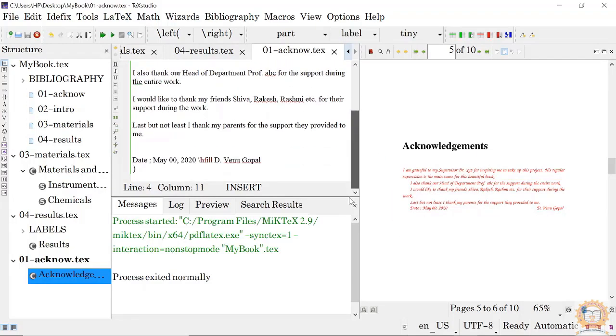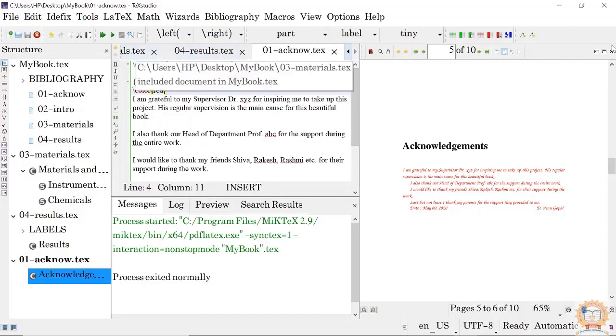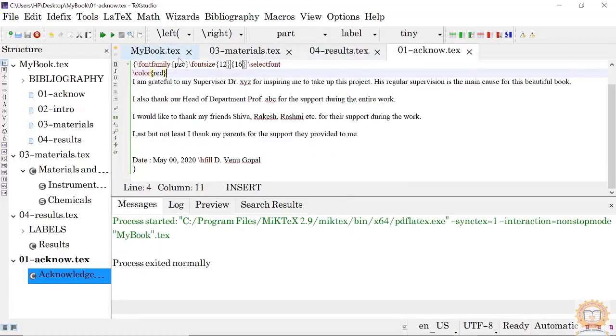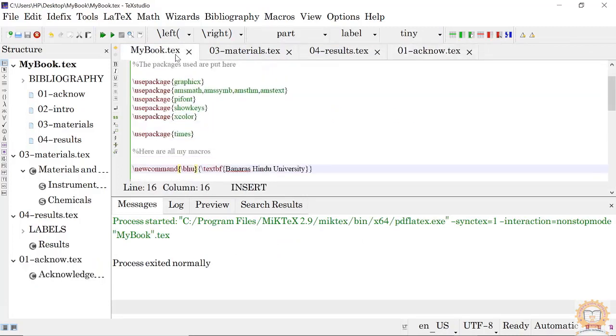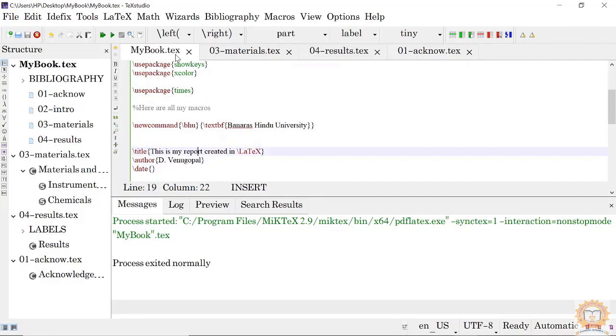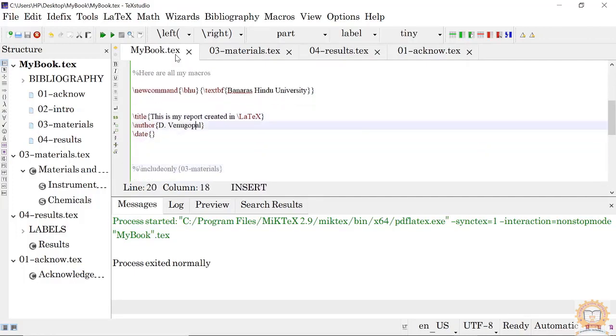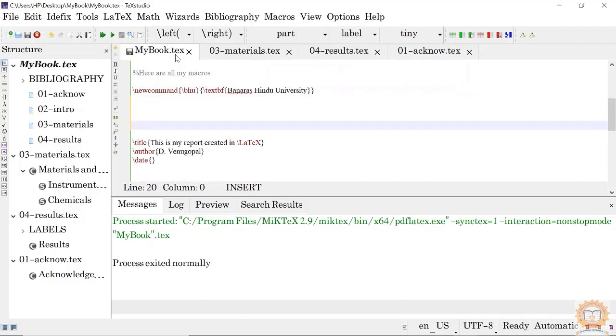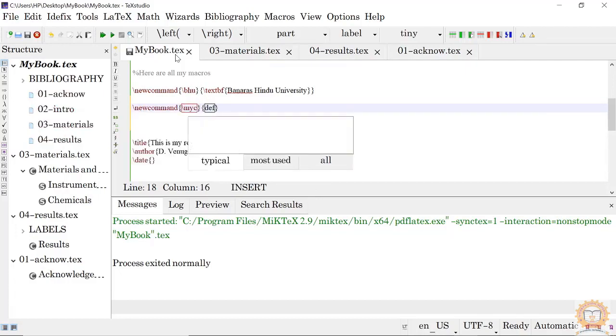And you can do many things. Suppose you want to put some comments in your book while you are writing the thesis, things you are not sure about and want to check later on. So we will simply define our own command. I am defining a new command, okay. The command name I am giving is my check, then this is the definition, and in between in square brackets we will write the number of arguments.